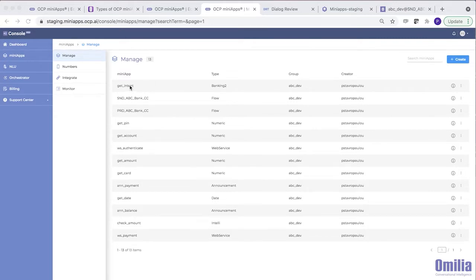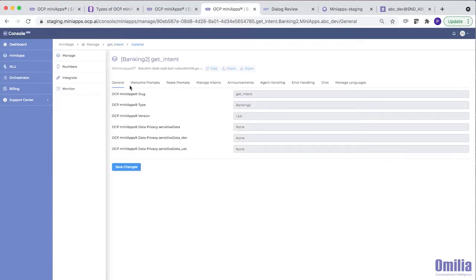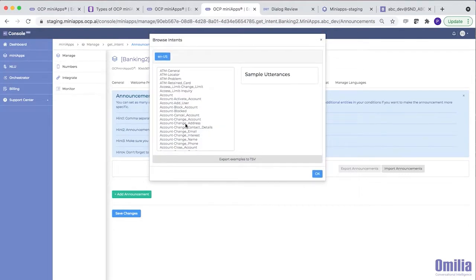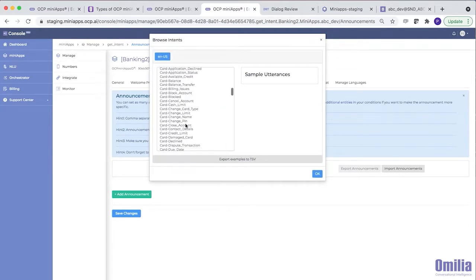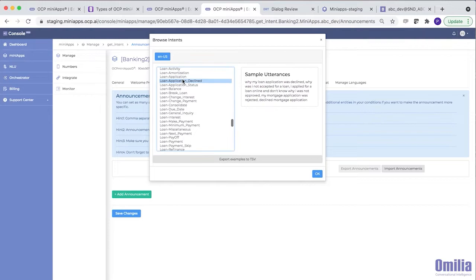Others specialize in getting external information, like web services. Intent mini apps specialize in effectively classifying a user inquiry. Intent mini apps offer pre-packaged models that come built with hundreds of intents and a set of pre-trained utterances. The classification process expressed by intent mini apps can also provide a series of common answers, like FAQs, to customers.